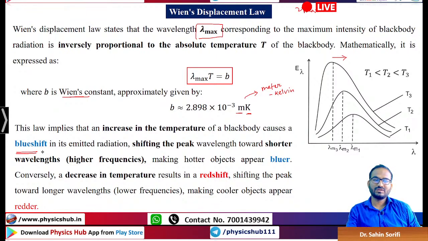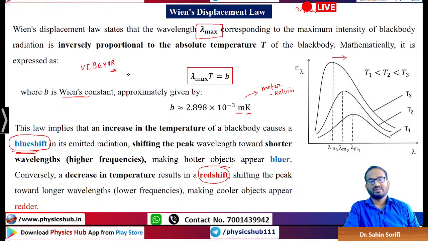Now you see two terms are there, blue shift and red shift. You know, from the Vibgyor formula, the red color has the maximum wavelength. And here you see blue is not minimum, it's lower wavelength.